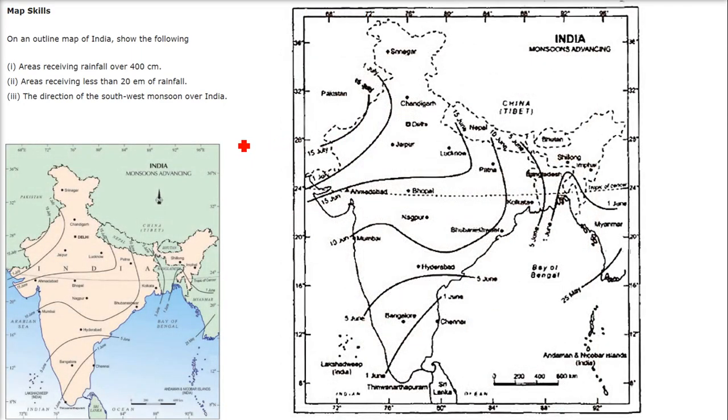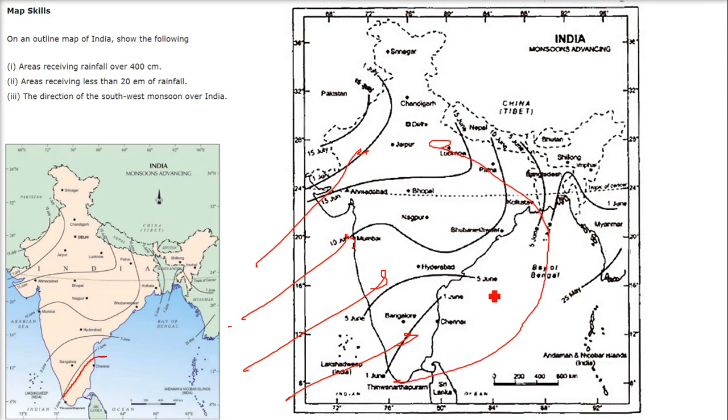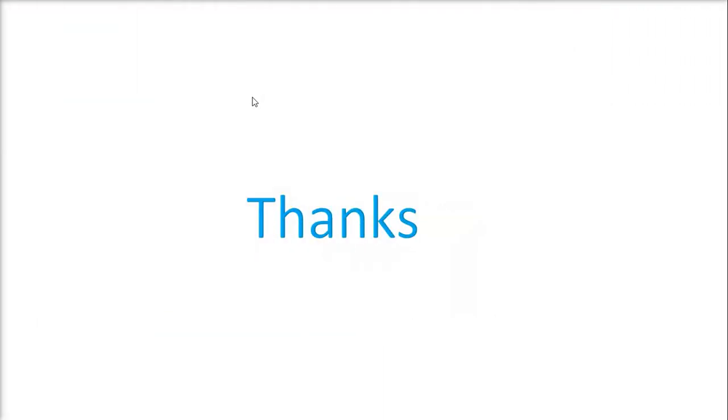The direction of the southwest monsoon over India. Here we have the 1st of June. They actually go like this, they enter like this. This is the way: 1st June, 5th June, 10th June, the wind reaches Mumbai, and over a difference of a few months they reach here, and they change their positions also.